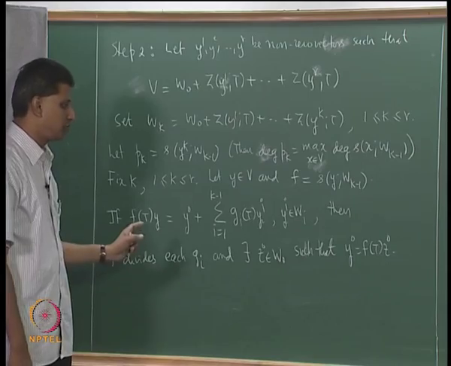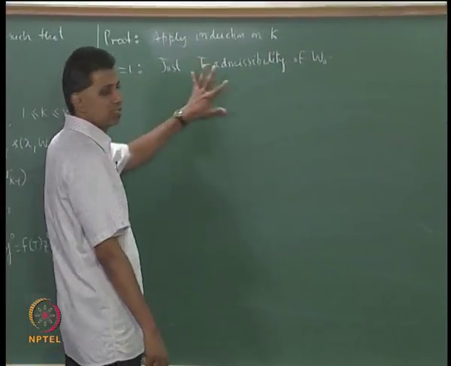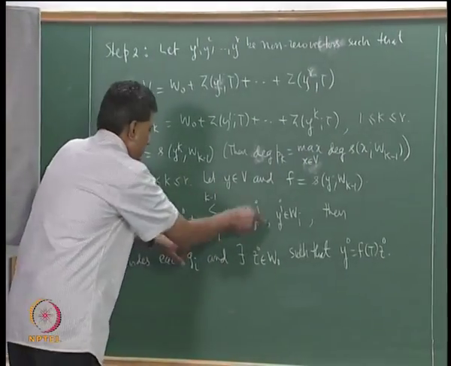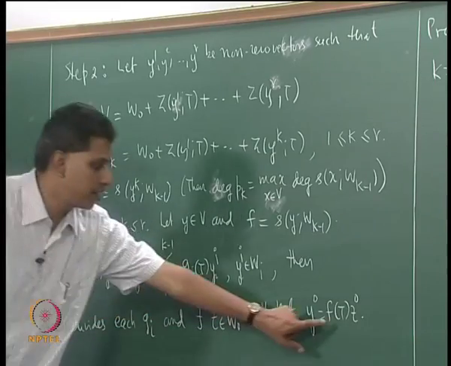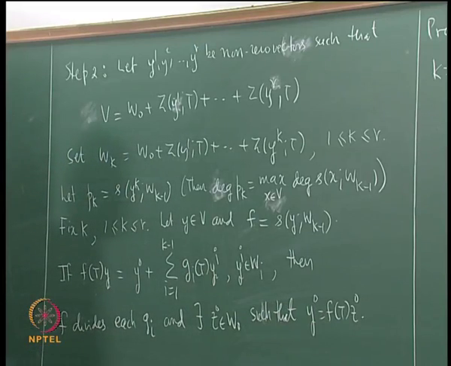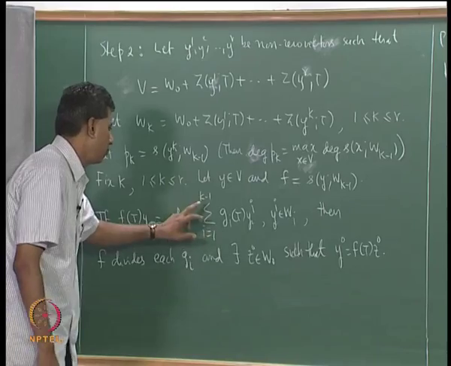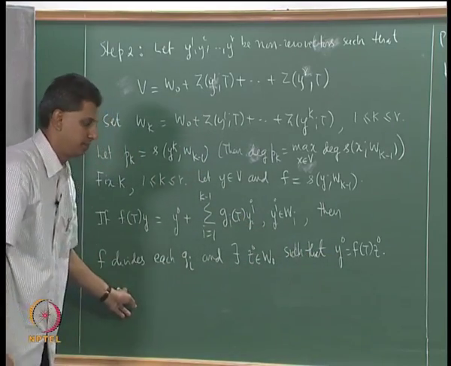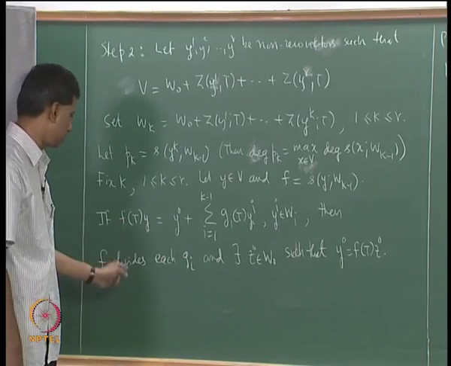The proof is by induction on k, and k equal to 1 is just T admissibility of W0. For k equal to 1, there are no terms here. For k equal to 1, f_t y is y0, then y0 is f_t z0. So for k equal to 1, I need to only verify this part because there are no polynomials here. The polynomials g_i are not present. So k equal to 1 is just T admissibility of the subspace W0.